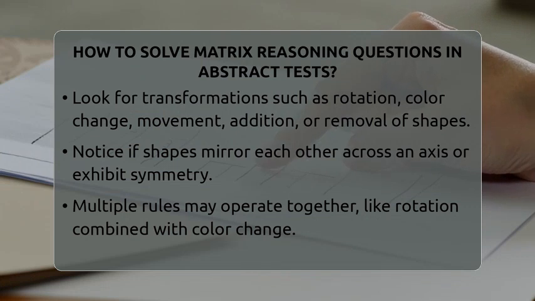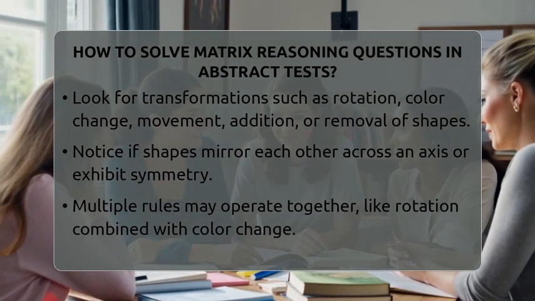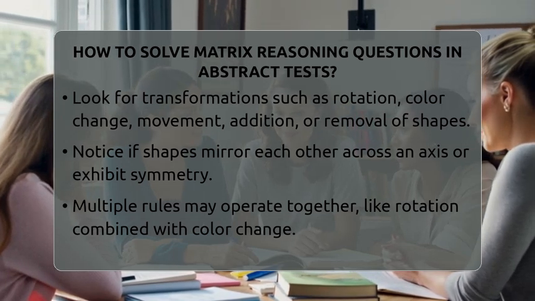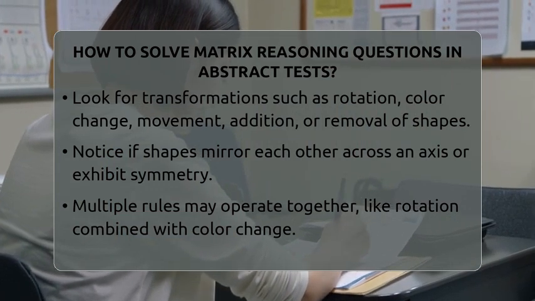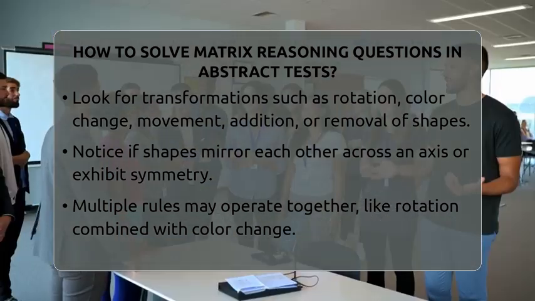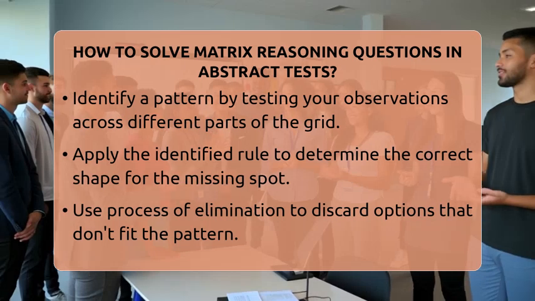Next, try to identify a pattern by observing the changes carefully. If you see a shape rotating 90 degrees each time, test that idea across other parts of the grid. If the pattern involves adding a new element, check if that applies everywhere. Once you think you've found the rule, apply it to the missing spot.